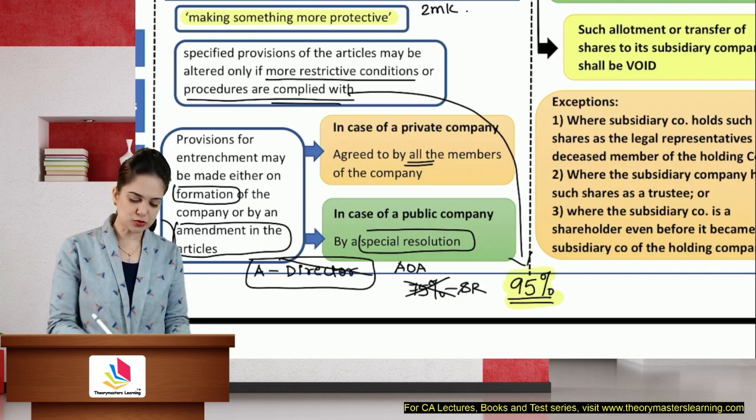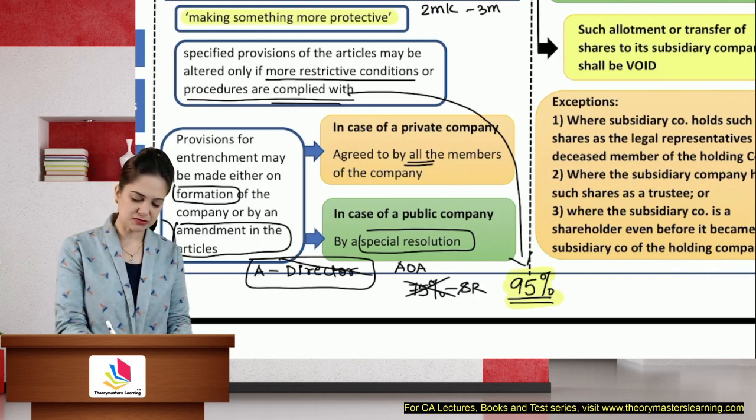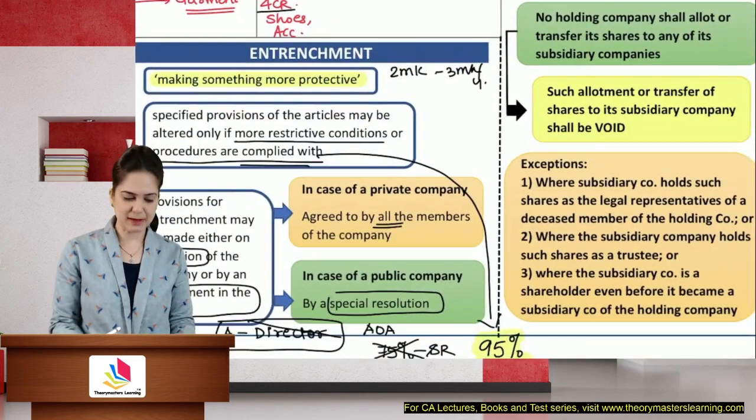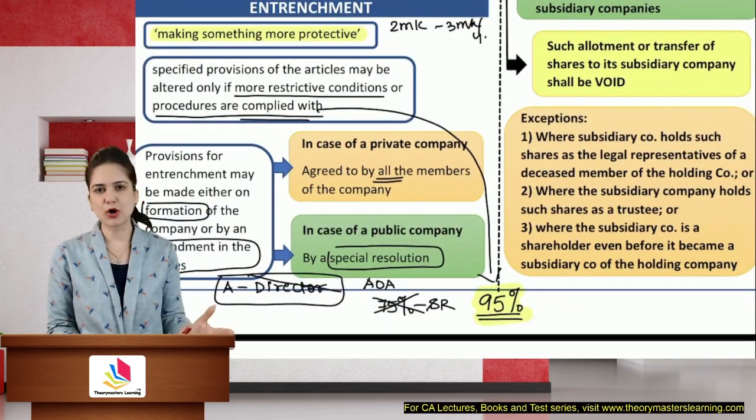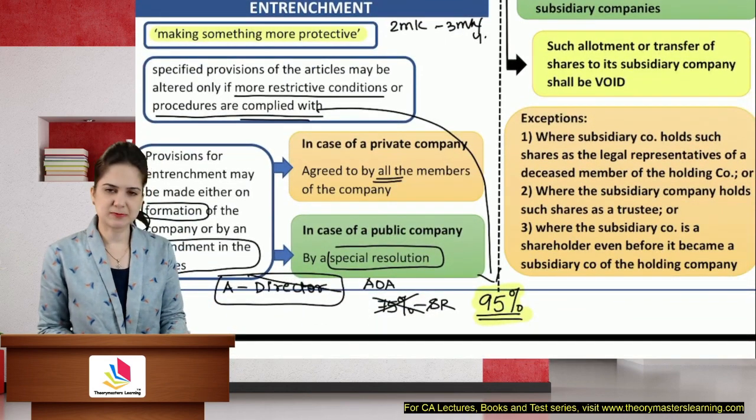So entrenchment, 2 to 3 marks. If it is asked as a 3 mark or maybe a 4 mark question, then you will have to explain the example also. And the example which I just discussed with you is an authentic example, is from the module. You can easily explain that in the exam.